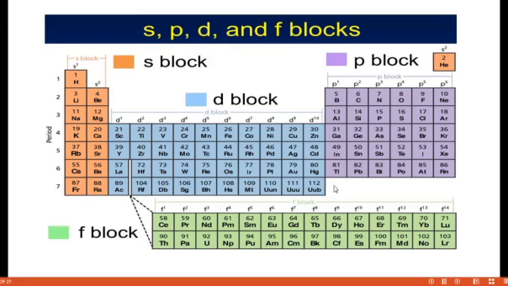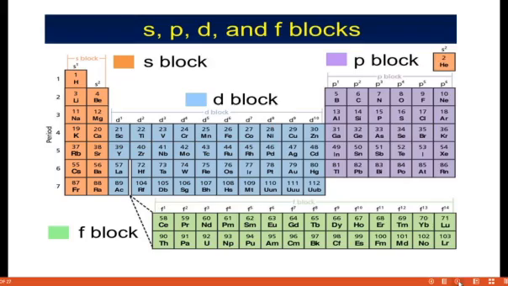The boron family ends with the electronic configuration p1, the carbon family with p2, the nitrogen family with p3, the oxygen family with p4, the halogens with p5, and the inert gases have a complete p6 octet. The transition elements, groups 3 to 12, are known as d block elements, and the lanthanides and actinides are known as f block elements.